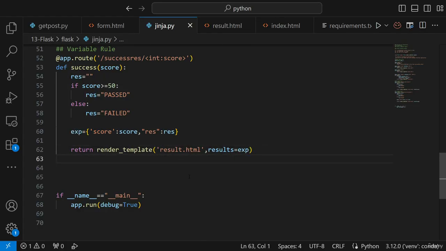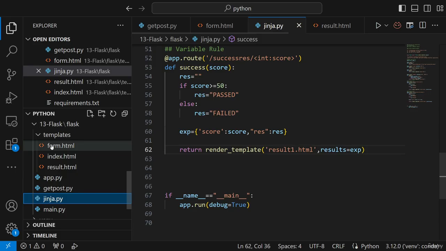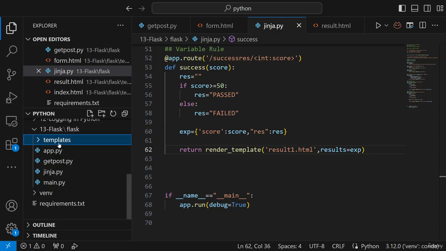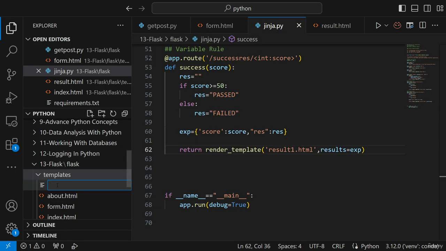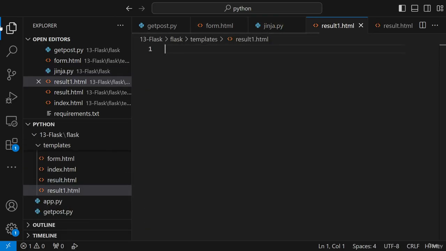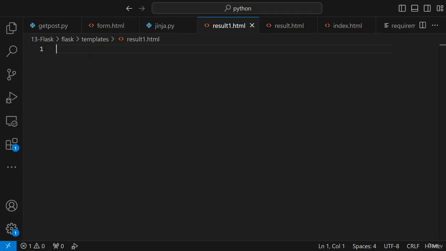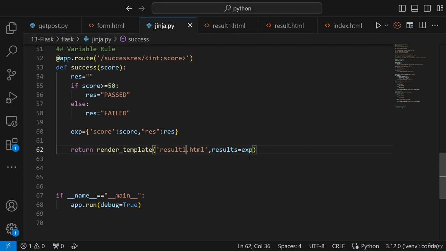Now see the magic, what will specifically happen. This time, let me create another HTML page, not in the same HTML page. So here I will write result1.html page. Now inside this result1 HTML page, I need to read this particular expression, and the value it has is in the form of key value pairs.